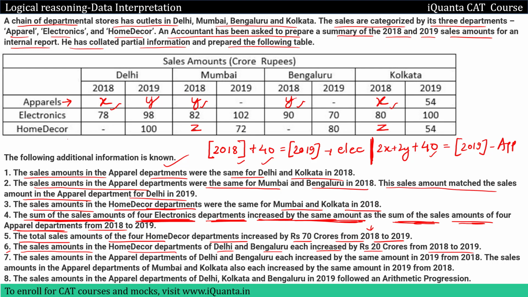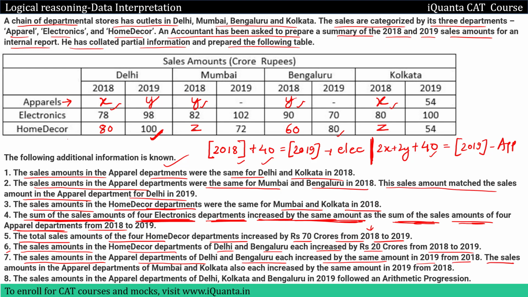So home decor Delhi 2018 to 19, there was an increase of 20. So if 2019 it is 100, in 2018 it must have been 80 because there's an increase of 20. And similarly for Bangalore as well. So Bangalore in 2019 home decor it was 80. So in 2018 it must have been 60, 20 lesser, right? I hope this is understood. This was very easy. The next one is that the sales amounts in the apparel department of Delhi and Bangalore each increased by the same amount in 2019 from 2018.